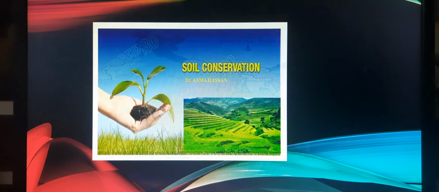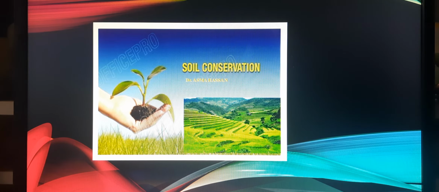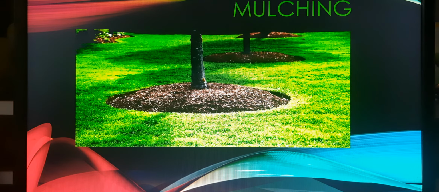So now next we are going to talk about how we can conserve our soil. Removal of topsoil from one place to another through natural agents like flowing water or wind is called soil erosion. To conserve soil, there are some methods, in which the first is mulching.